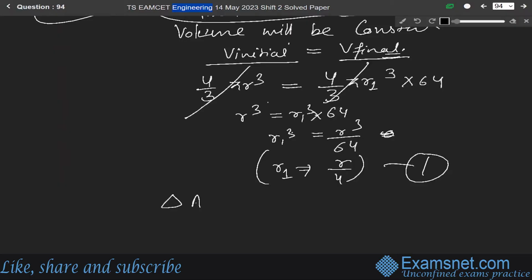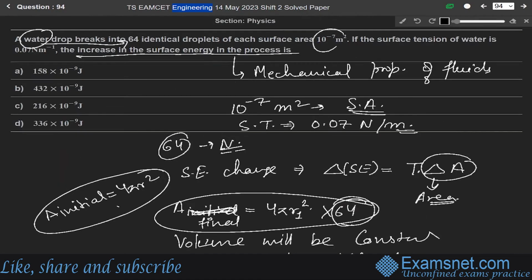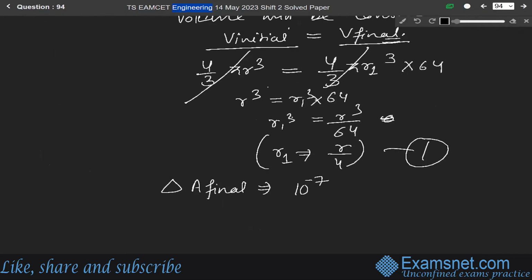So from here we can write the final area as 10 to the power minus 7 as given in the question, area is 10 to the power minus 7 into 64. So it will be equal to 64 into 10 to the power minus 7 meter square.